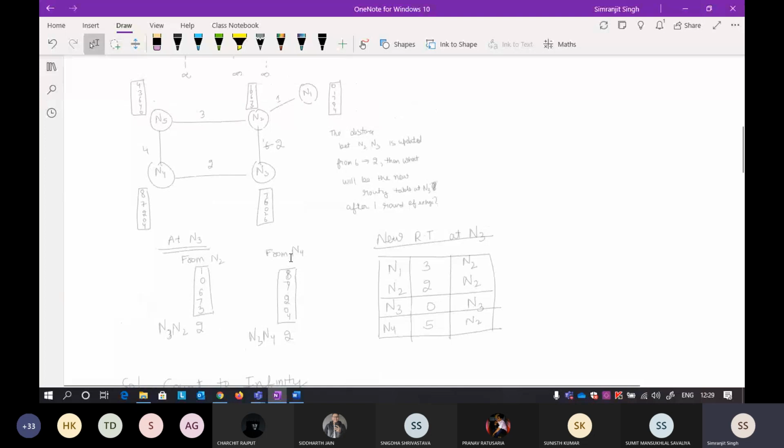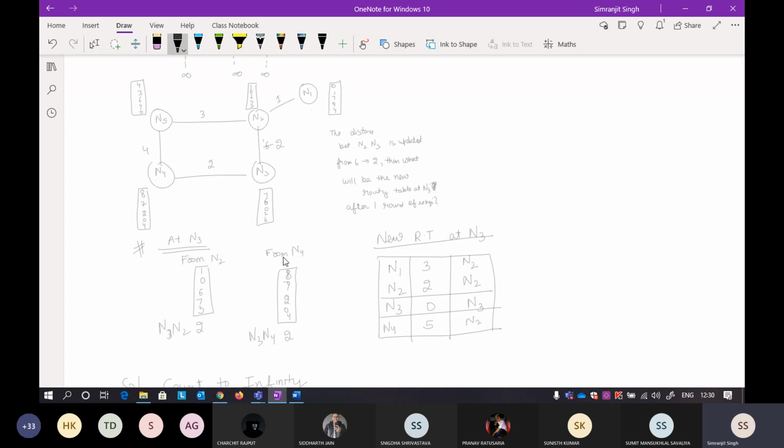If you see here, I said that this particular distance has now changed to 2. That was my problem. I said do not change this distance because it is written 6 here directly, because if you follow the DVR algorithm, this particular distance will automatically be updated.